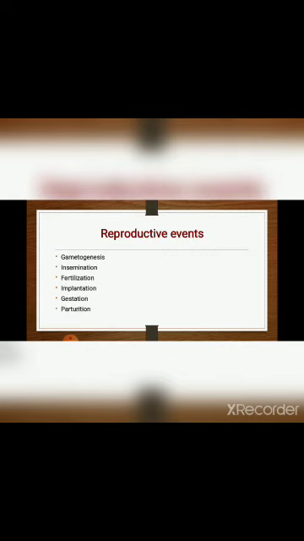Next we will see about reproductive events. There are certain steps required for reproduction. First one is gametogenesis, second insemination, third fertilization, fourth implantation, fifth gestation, and the last one is parturition. Clear? These six steps are mandatory for the process of reproduction. We'll discuss them one by one.